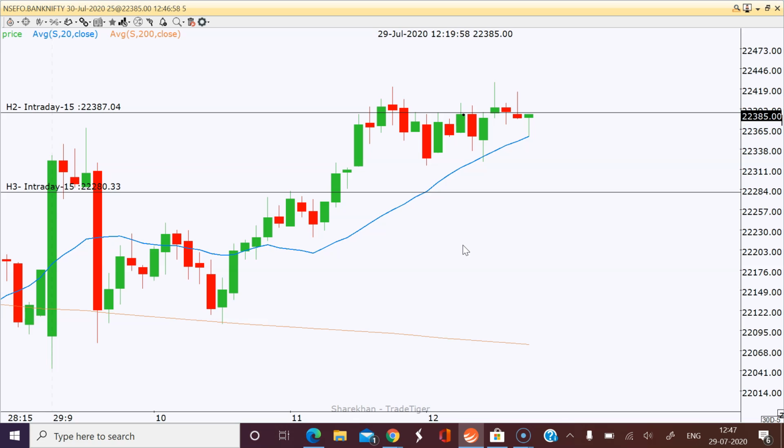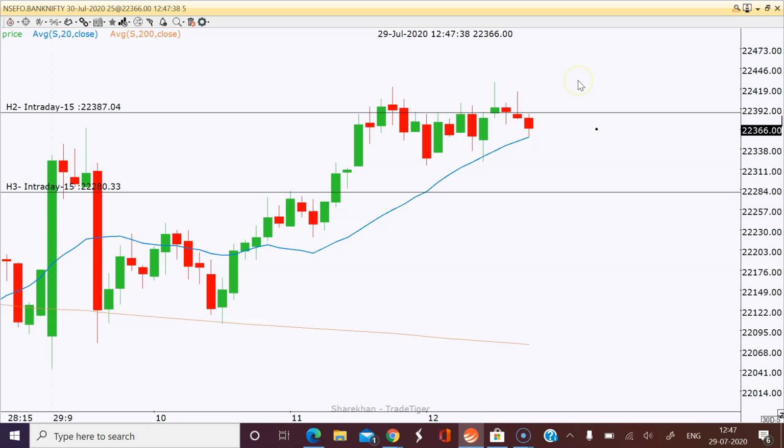Our reason is simple. Because of this candlestick, even on 15 minutes it is a reverse hammer, and there is a resistance here if you see these wicks and all that. So based upon that I have shorted at 22,387 and my target is 100 rupees on the downside. As of now I didn't place any stop loss because I know that at least it will come down to some extent. Based upon that we will fix the stop loss.